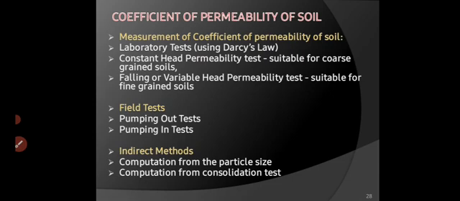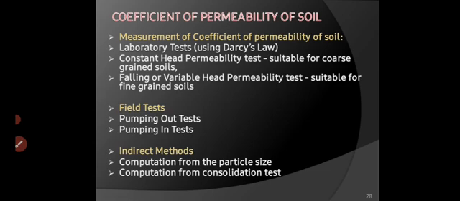Now, how will we find out the coefficient of permeability? These are the methods, or we can say tests, to find out the permeability of soil by knowing the coefficient of permeability. With the help of laboratory tests: the constant head permeability test and the falling or variable head permeability test. Constant head permeability test is suitable for coarse-grained soil, and falling head is suitable for fine-grained soil.